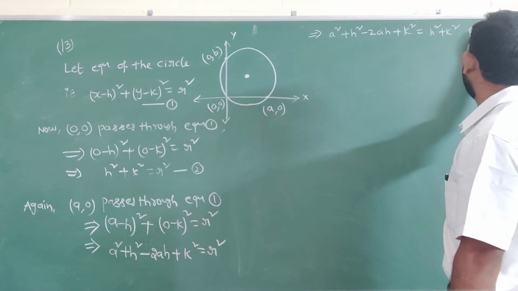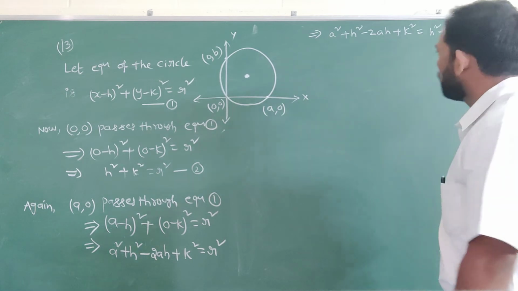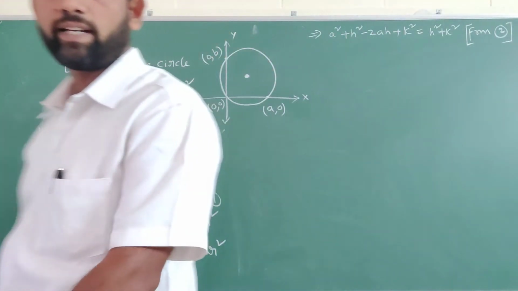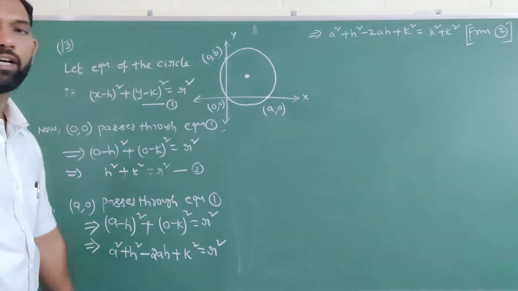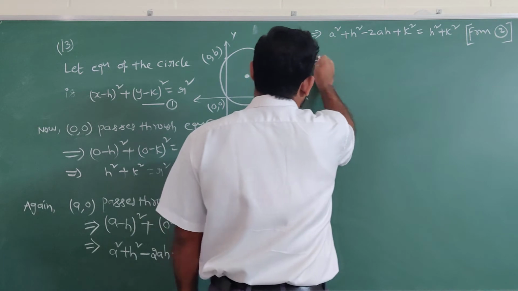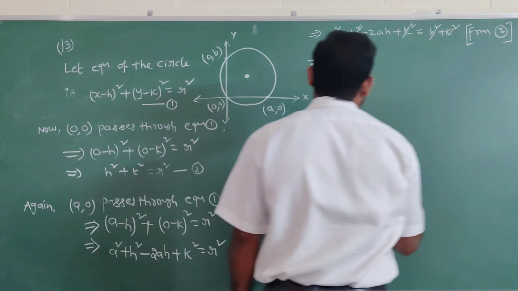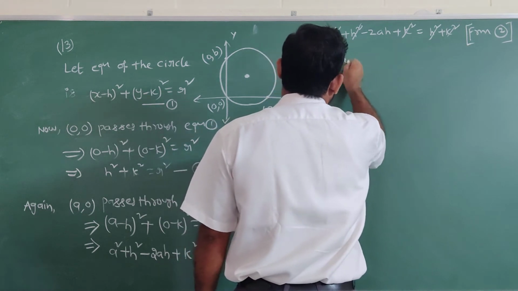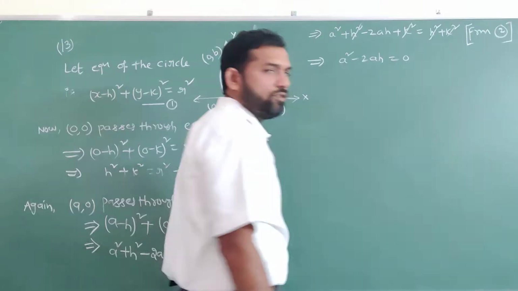So r square is equal to h square plus k square, taken from equation number 2. Then h square and k square will be cancelled. Remaining a square minus 2ah equal to 0.